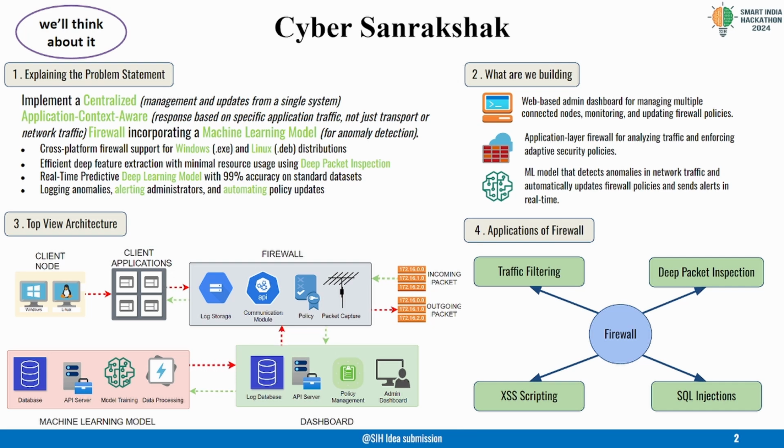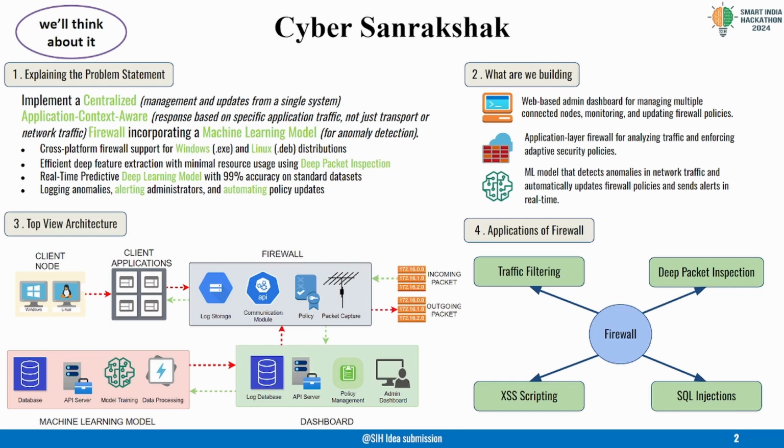Once this data is generated, the firewall compares it to the static and dynamic policies. The static policy consists of predefined rules, while the dynamic policy adapts to real-time traffic behavior. Based on this analysis, the firewall decides to either accept or drop each packet, ensuring that only safe traffic reaches the client applications while harmful traffic is blocked.